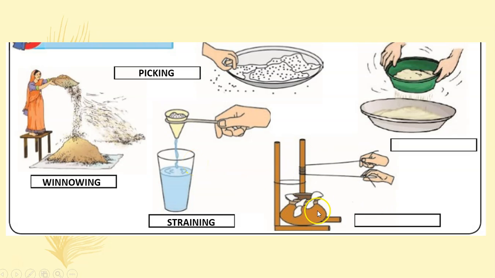Then here a person is making butter, so separating fat from liquid buttermilk. So this method is known as churning. And the last one, this person is doing something so that he gets proper powder. Say we do it for flour. When we make chapati, we do this. This is called sifting.